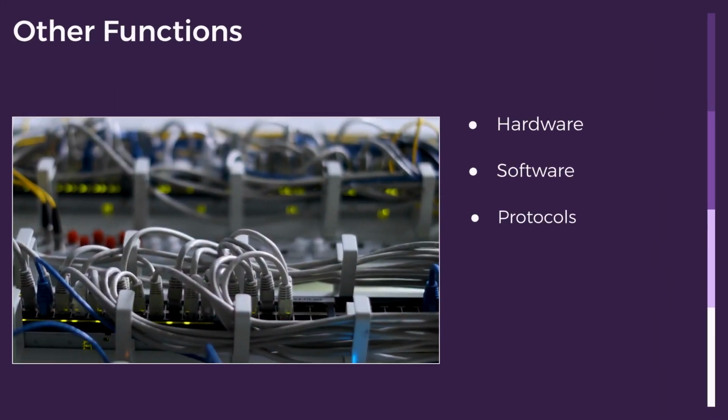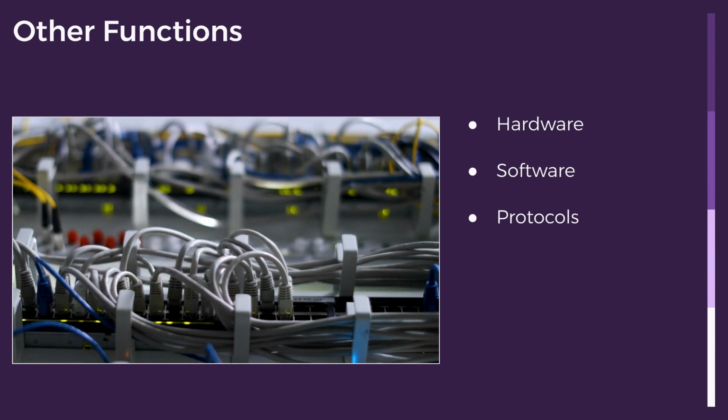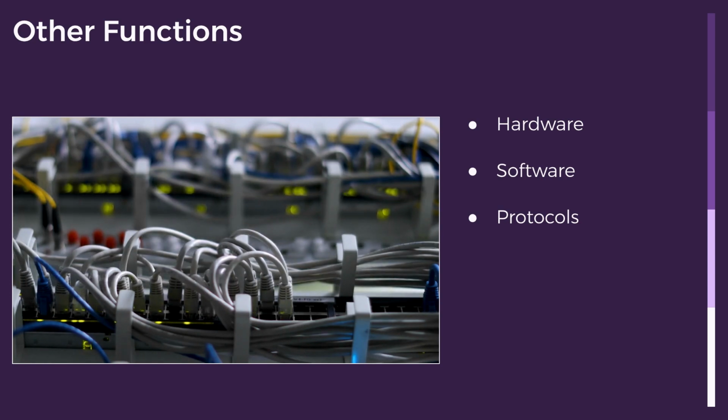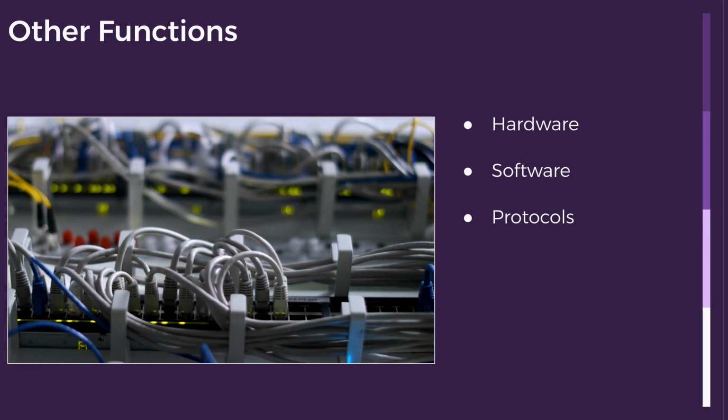The other functions within a network are broad and encompass any element that contributes to the enterprise's operations. This could include specialized hardware, niche software, or even specific network protocols. The key is to identify and classify all these elements as resources that require protection and continuous verification.